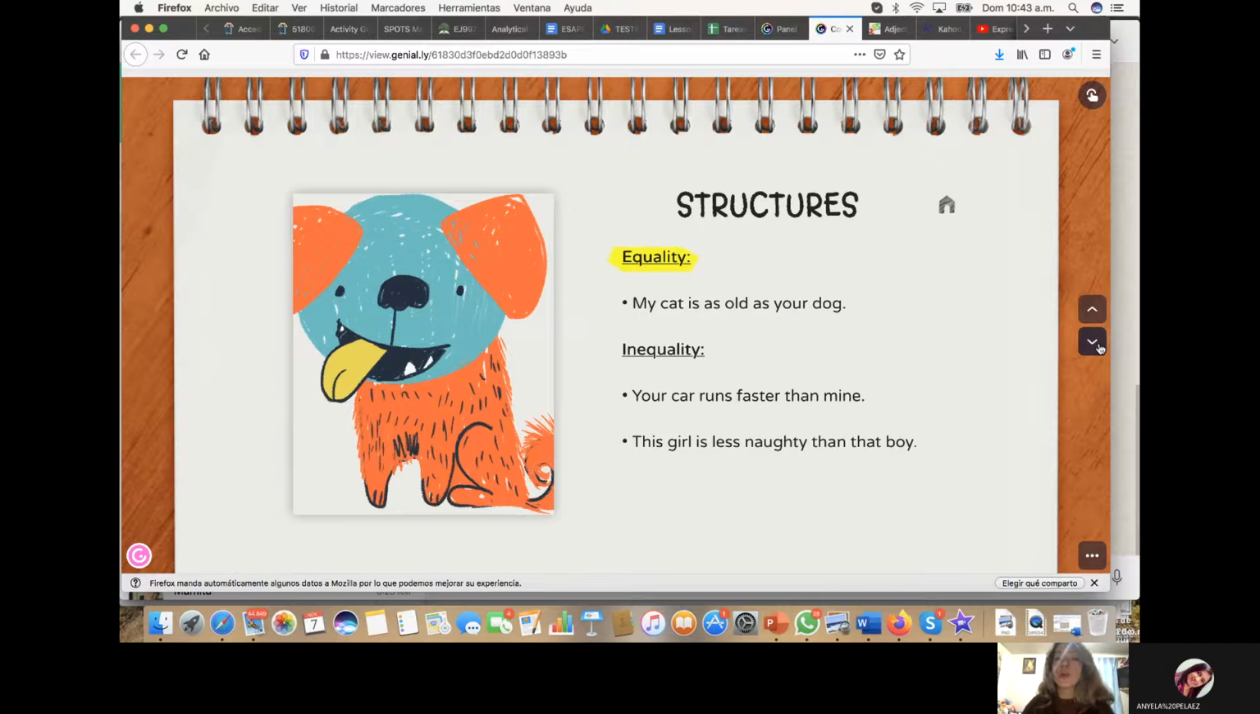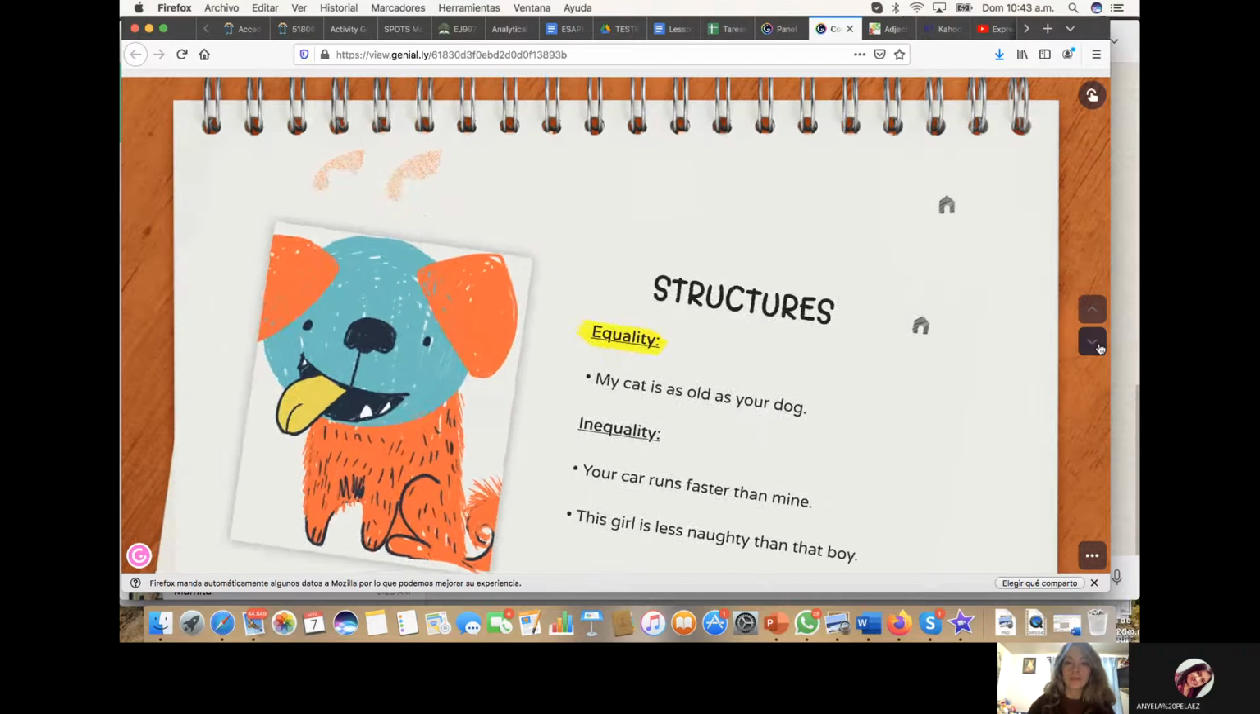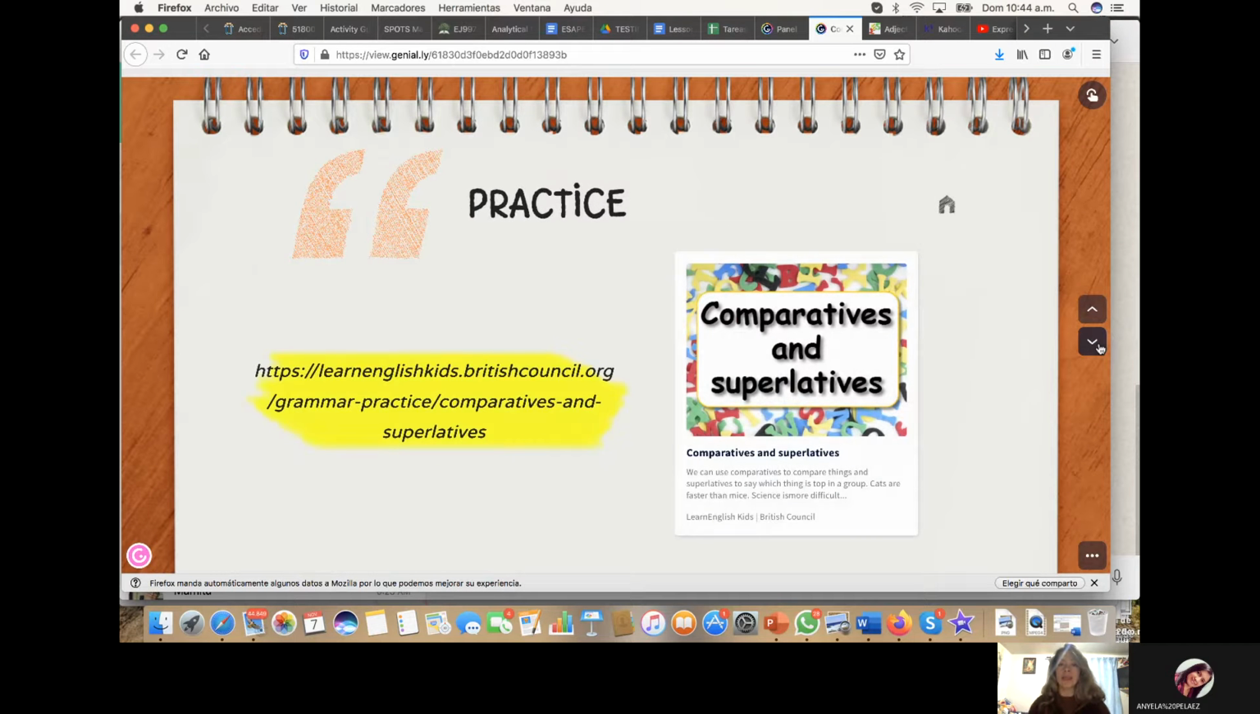Some structures for equality. When we want to say that things are equal, we have to use as, adjective, as. For example, my cat is as old as your dog. That is a comparison of equality. But in inequality, we have to use than. For example, your car runs faster than mine. Or this girl is less naughty than that boy. Okay, now let's go to practice.